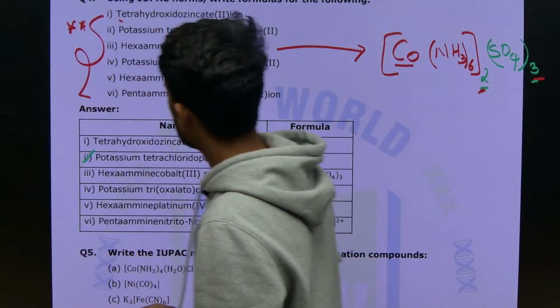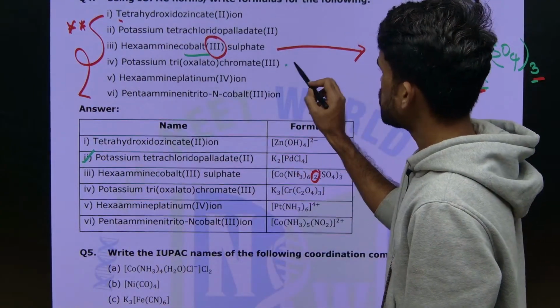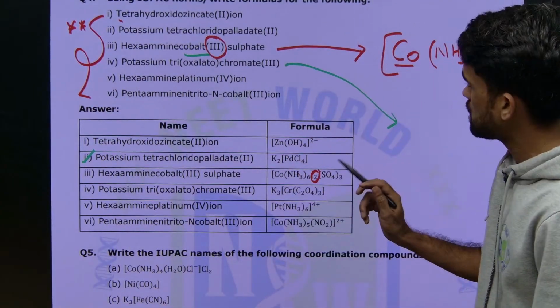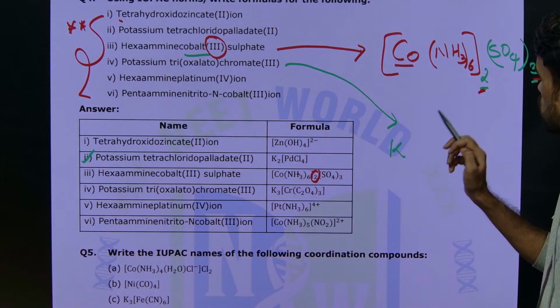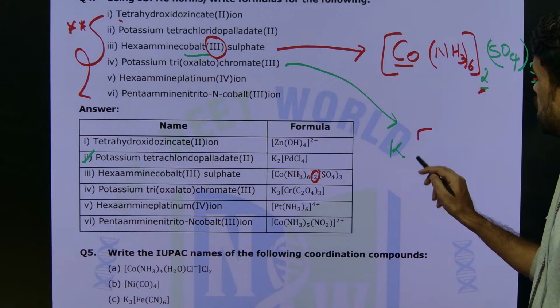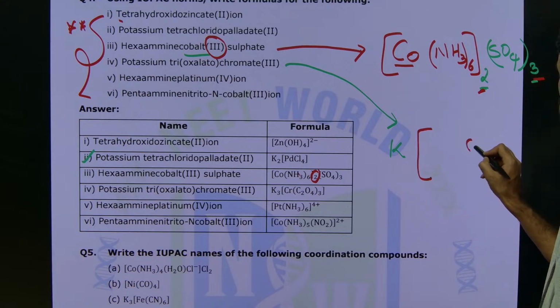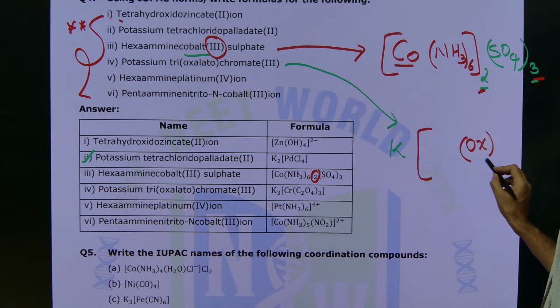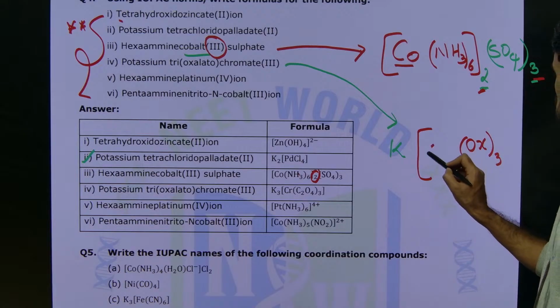This is how you need to mention the compound. The next one here we have is potassium trioxalato. I will tell you, potassium first, okay, potassium. Next, trioxalato. Oxalato means ox is the symbol, tri, it should be tri here. Chromate means chromium.